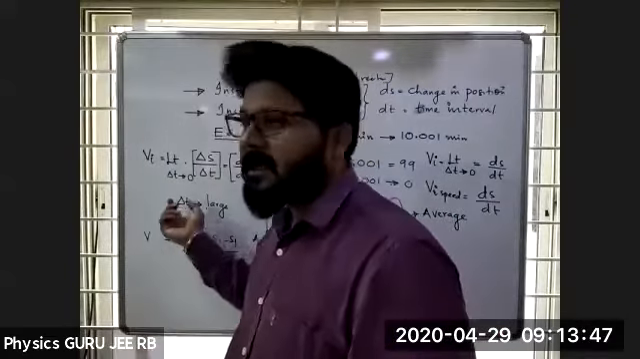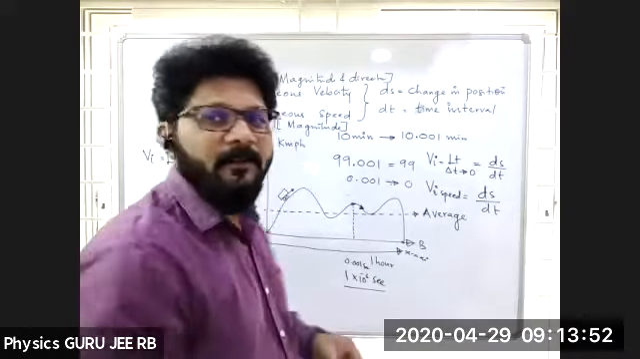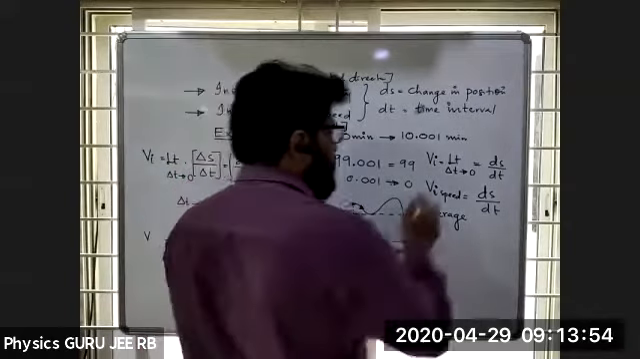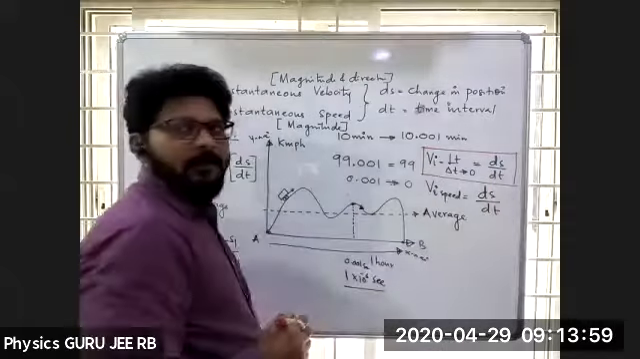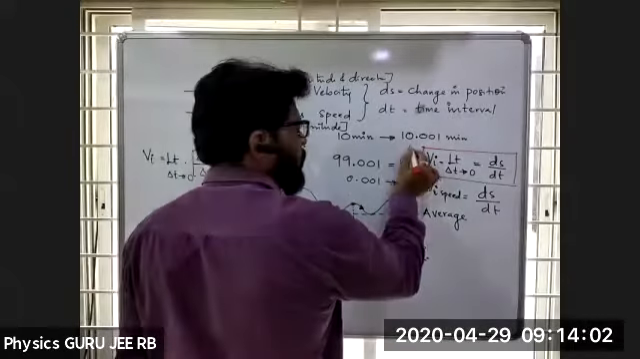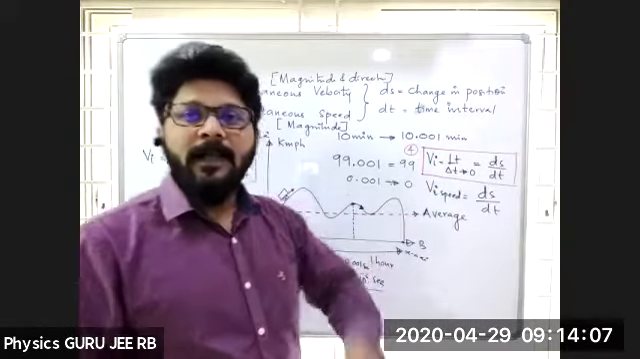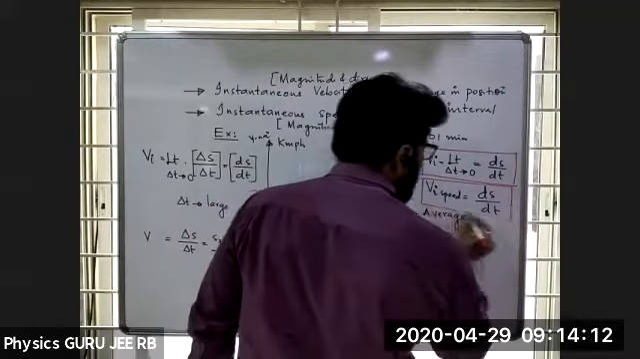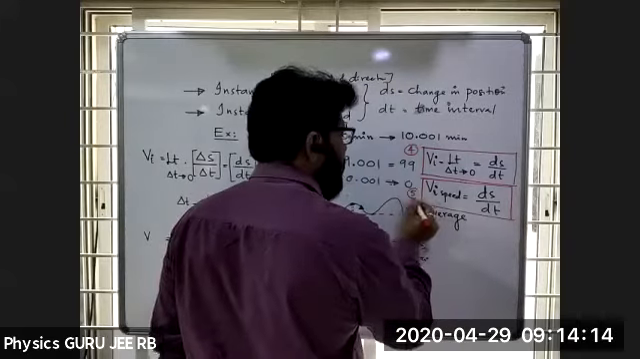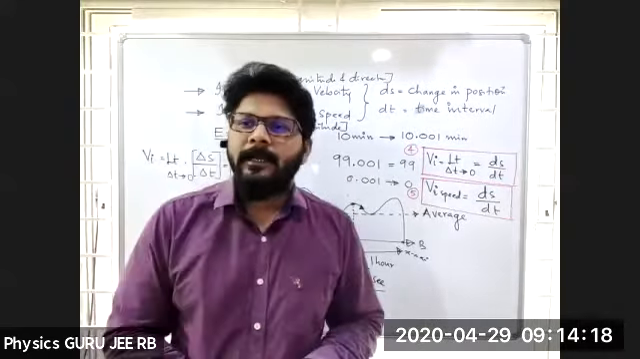Expression for instantaneous velocity. This is the fourth question. Then, expression for instantaneous speed. This is nothing but the fifth question. Right? Next. Yes, ds by dt. Okay, good.